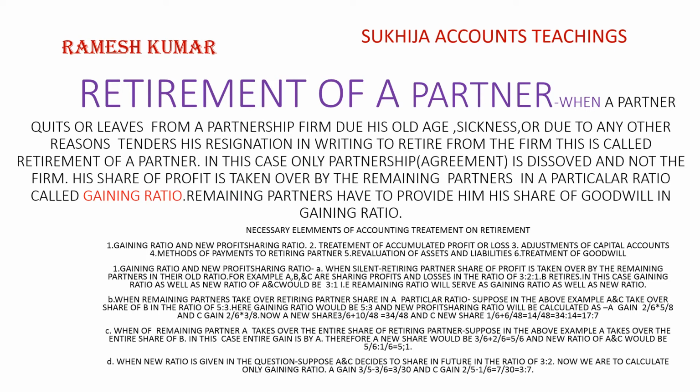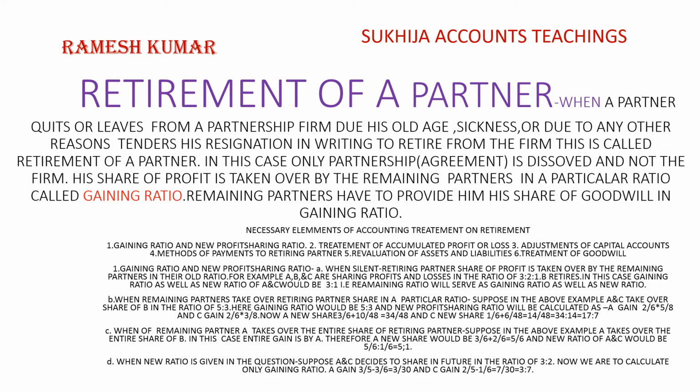For example, A, B, C are partners sharing profit and losses in the ratio of 3:2:1. B retires. In this case, the gaining ratio as well as the new profit sharing ratio of A and C would be 3:1. The remaining ratio will serve as the gaining ratio as well as the new profit sharing ratio.